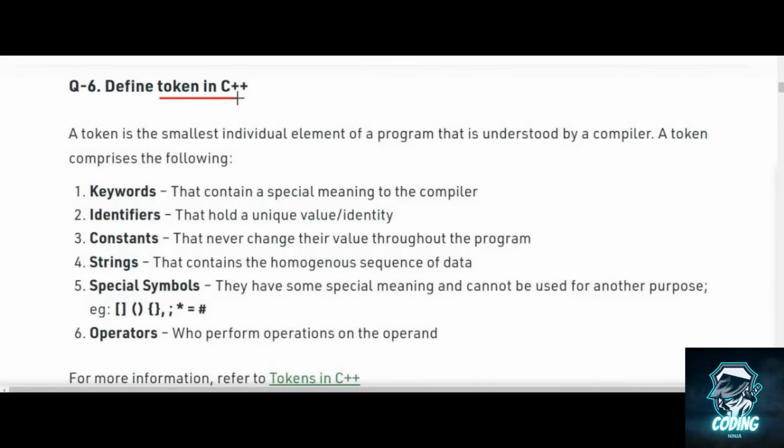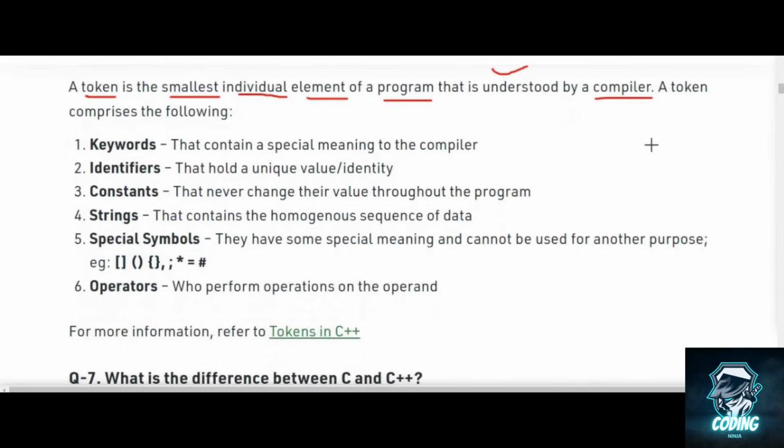Define token in C++. A token is the smallest individual element of a program that is understood by the compiler. Tokens comprise the following. First one, we have keywords that contain a special meaning to the compiler, like we have the keyword class. When we want to define a class, we use the keyword class. And second, we have identifiers that hold a unique value or identity.